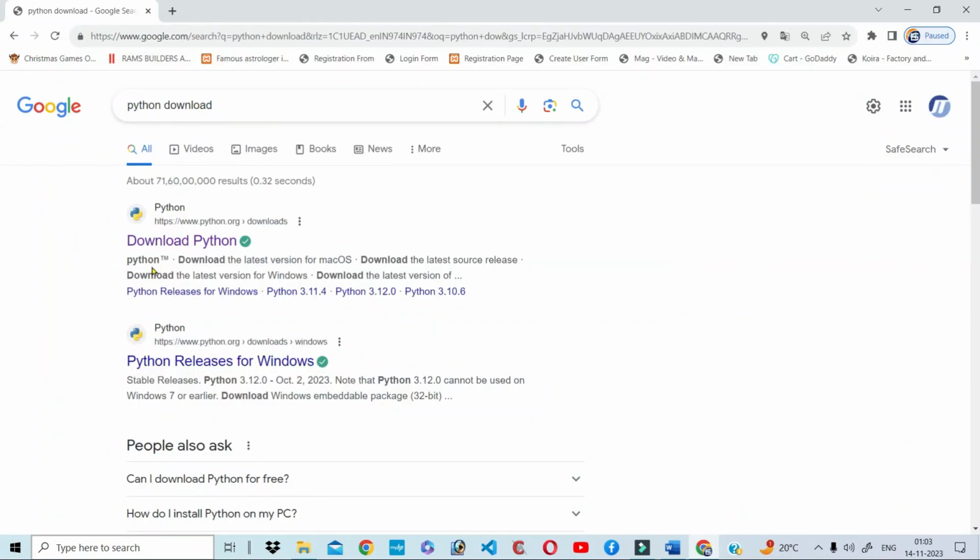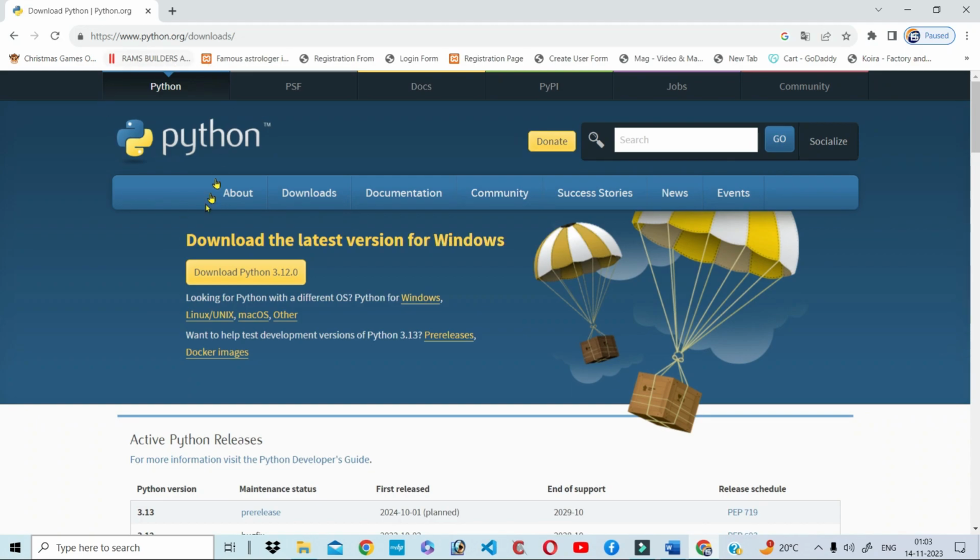Here you can see Download Python, click on it. The Python official site opens, and click on the link Download Python. Here Python is downloading. You can wait for some time.